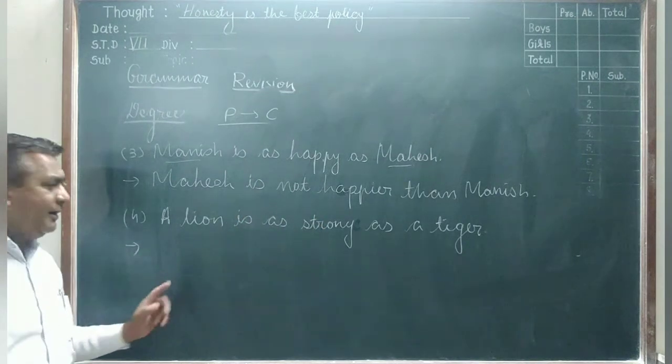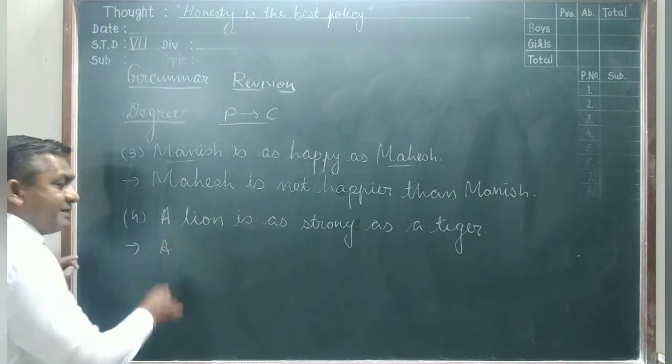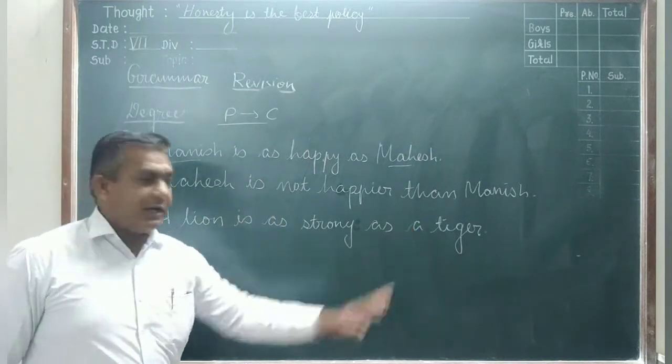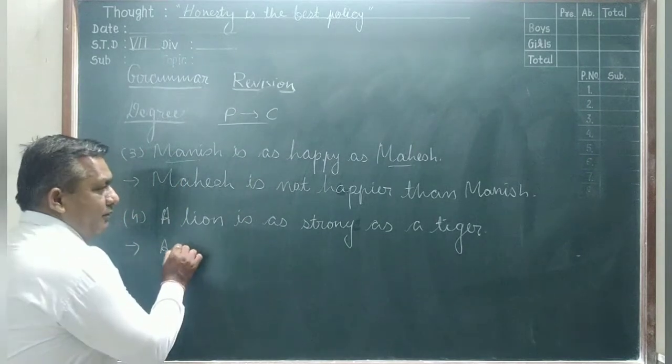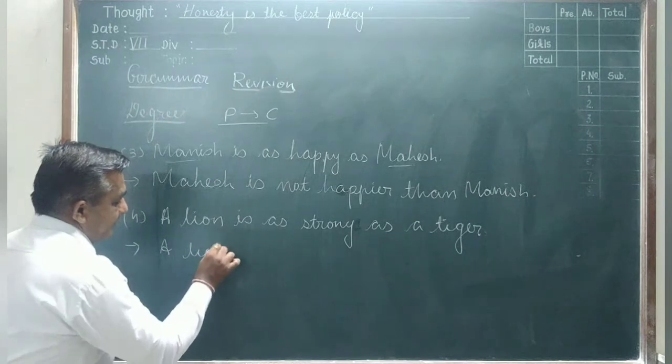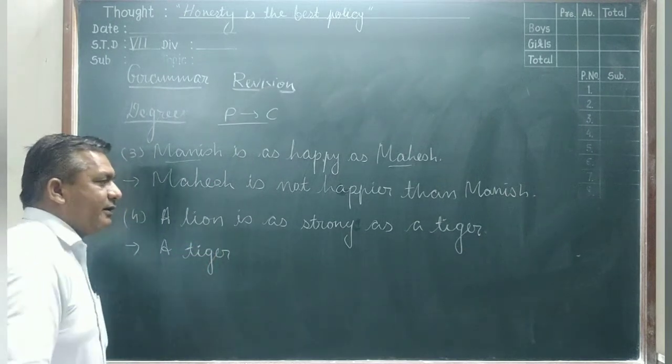Change the place of the comparative nouns. The lion and tiger both are comparative nouns. So instead of the lion you write the tiger: A tiger is.